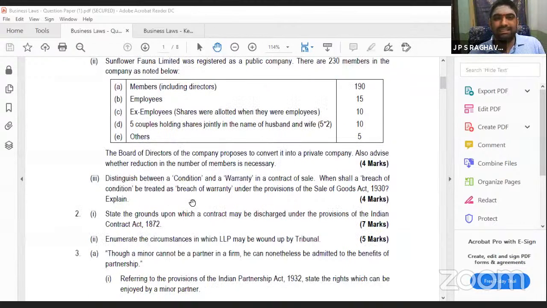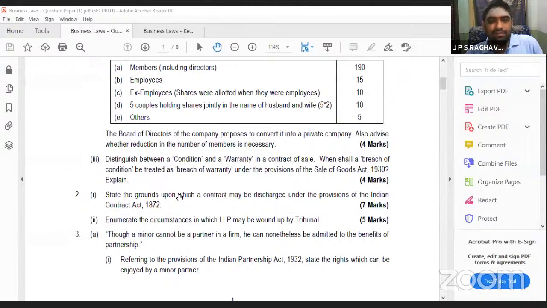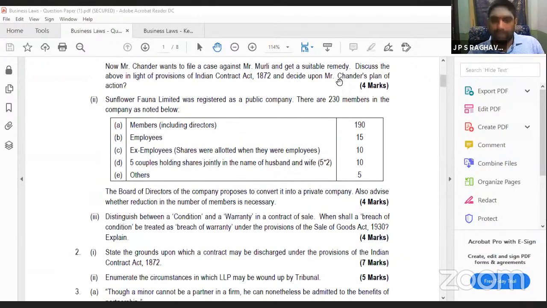Distinguish between a condition and warranty in a contract of sale. Direct question is this. What are the marks you have to allot? If you have written the analysis, you should exclude these two, and if you have made it 200 correctly, allot yourself 3 marks. And if you have written that if they want to convert it into a private company, articles have to be altered, then you allot the complete 4 marks. Otherwise allot 3 marks.